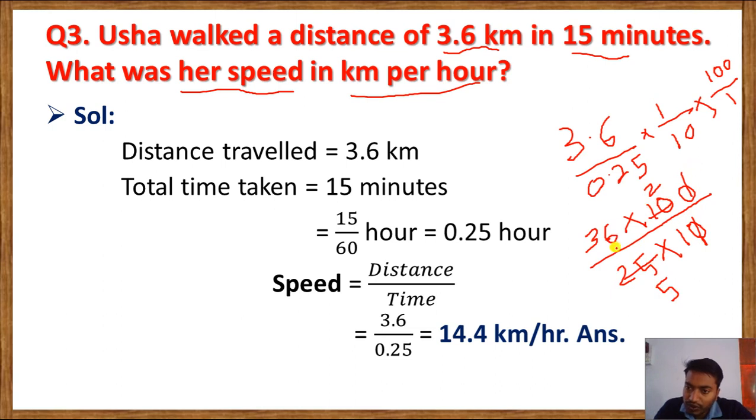Now we got 36 into 2, so we'll get 72 by 5. When we divide 72 by 5 we'll get 14.4 kilometer per hour. This is the answer. This is how we solve this problem.